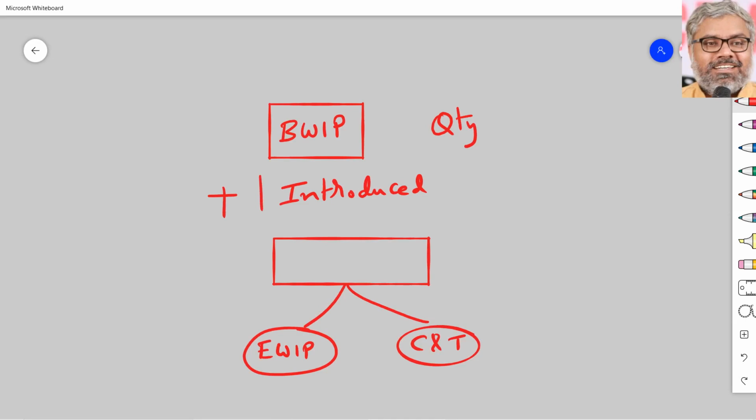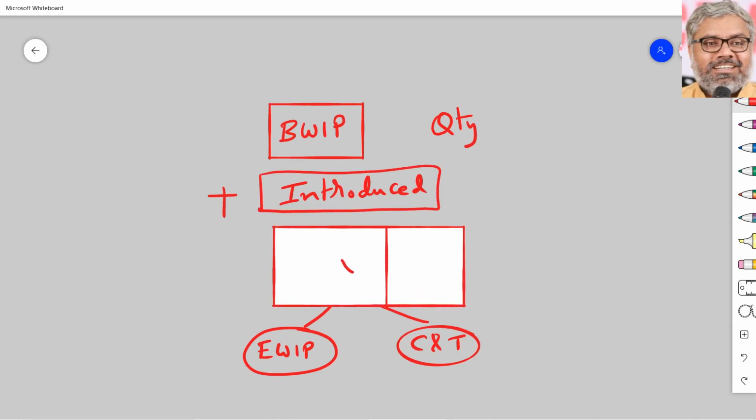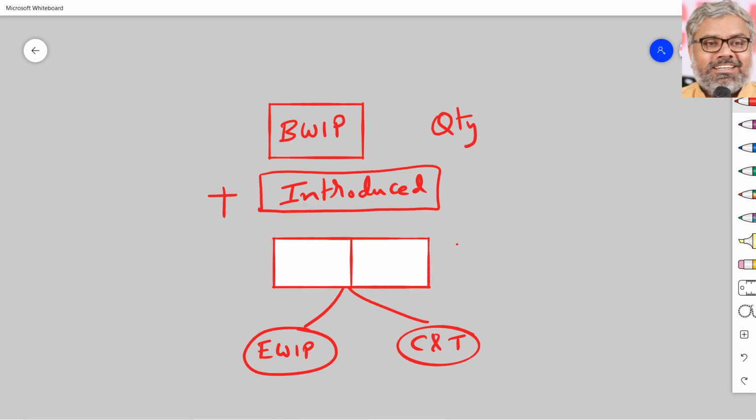So when there is a beginning work in progress plus certain units which are introduced, both of them will ultimately be split between ending work in progress and completed and transferred units.